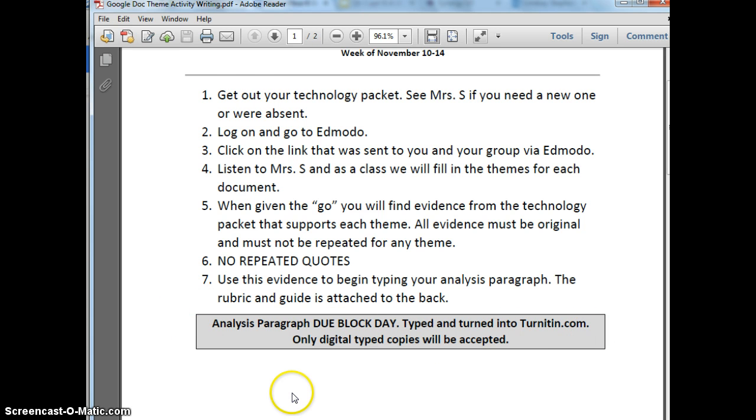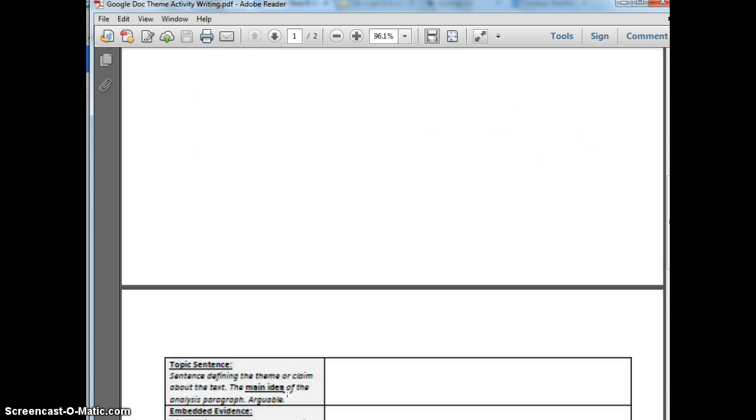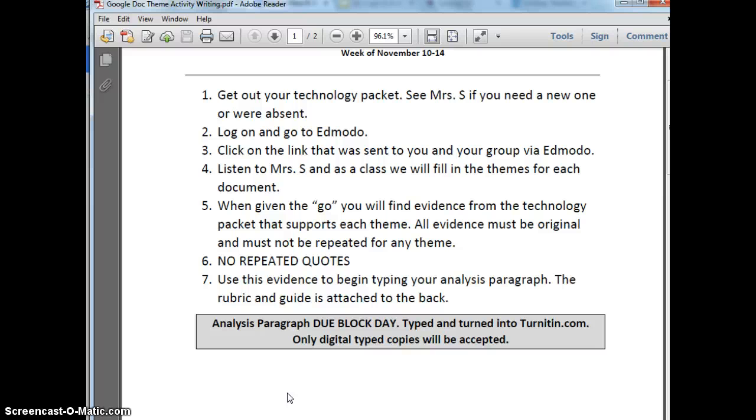typed and turned in to turnitin.com. Only digital typed copies will be accepted. So that means if Turnitin doesn't work, you need to send it to me on Edmodo, or you need to send it to me in an email.